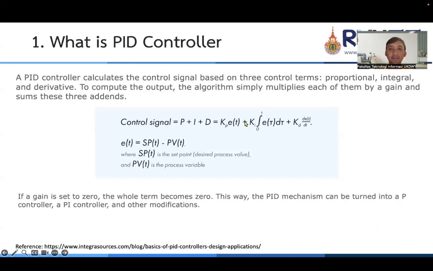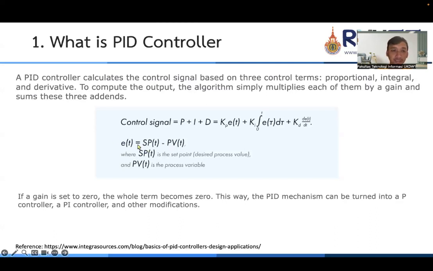KI is the gain for integral, and we calculate the integral of the error. After that we have D. D is KD. KD is the gain for derivative, and we calculate with the derivative of the error. So for the error, we can calculate it as the set point at time t minus the process variable at time t.